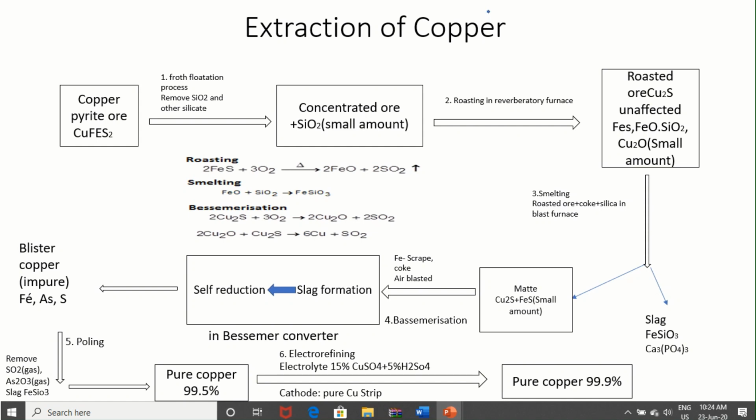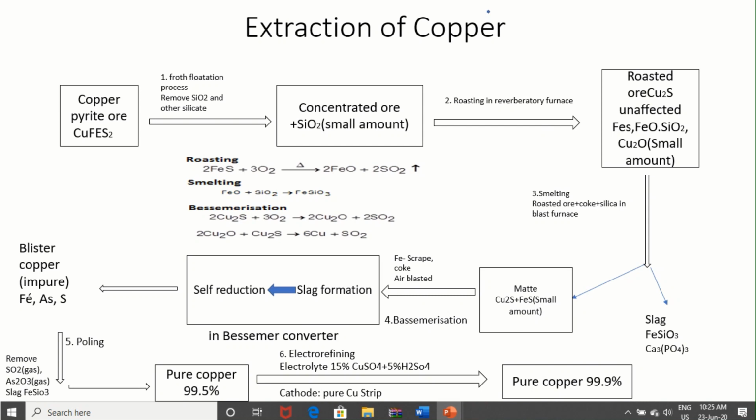Now we have Cu2S plus a small amount of FeS, and slag, FeSiO3, which is the main slag. After roasting, the ore, coke and silica are added in the blast furnace, so we get slag, and the combination of Cu2S and FeS is called matte. This matte is transferred into the Bessemer converter, and this process is called Bessemerization, in which we add some iron scrap, coke and air blast. So slag formation starts.